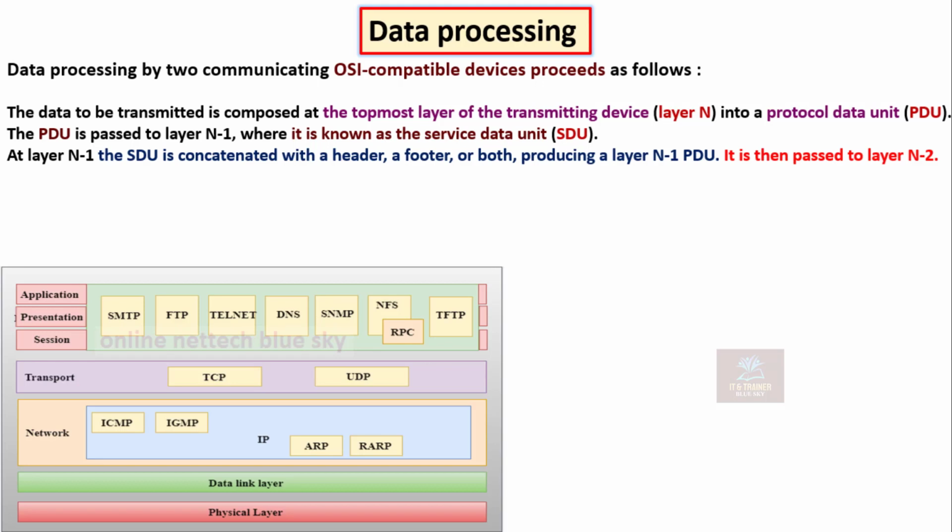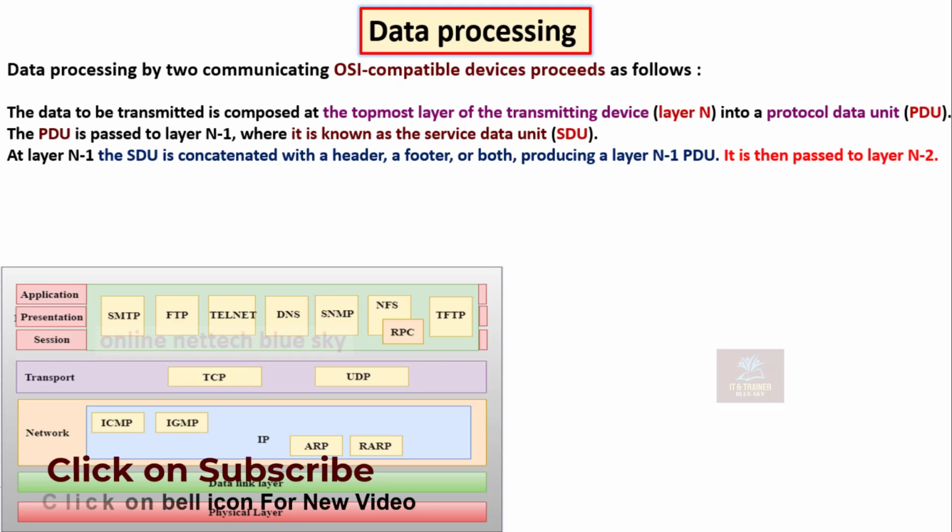The PDU is one type of process, a protocol data unit. At layer N, meaning layer number, the SDU, service data unit, is contained with a header, footer, or both, producing the layer N PDU.